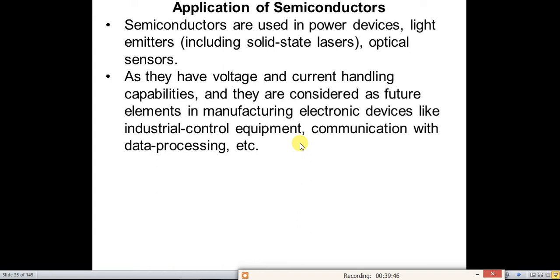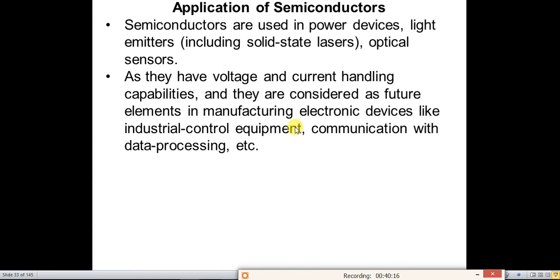Without semiconductors, especially extrinsic semiconductors, we will see in detail what extrinsic semiconductors mean, no electronic device can be made. All the devices such as industrial control equipment, communication, data processing, solid state devices, lasers, optical sensors, everything is made of semiconductors.